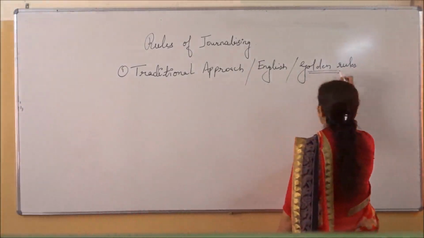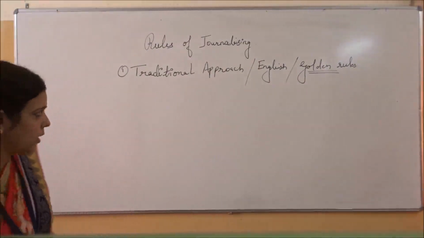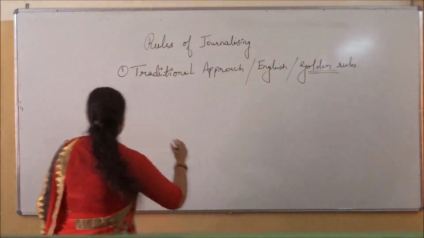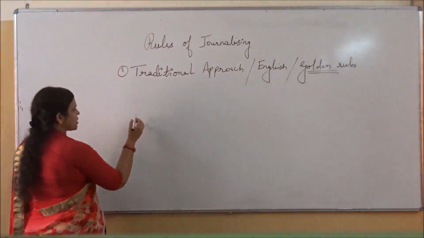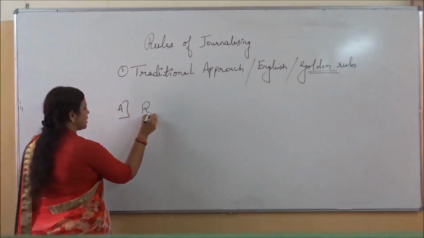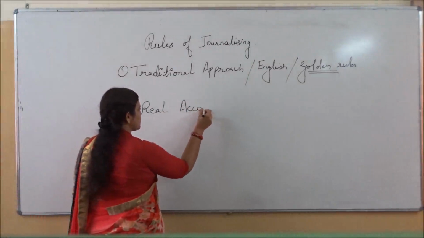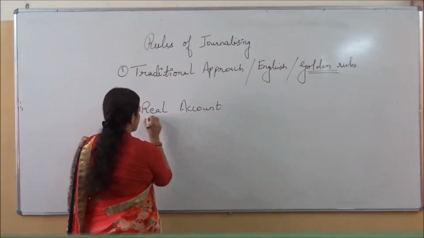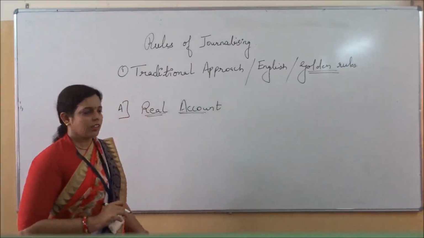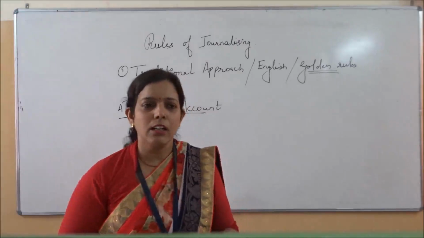First of all, what are the golden rules according to the traditional approach? Three accounts are there. First one is real account. Now the question arises: which items are going to come in the real account?